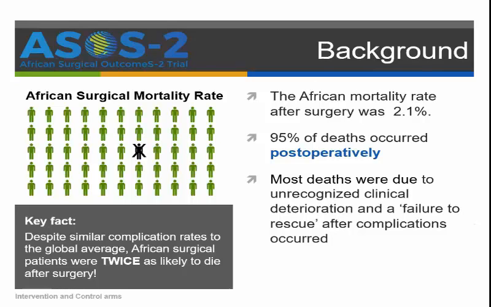What we found, though, was that in Africa the mortality rate after surgery was over 2%, and most of these patients died post-operatively. Most of the patients died due to unrecognized clinical deterioration and a failure to rescue after complications occurred. And so despite similar complication rates to the global average, African surgical patients were twice as likely to die after surgery.